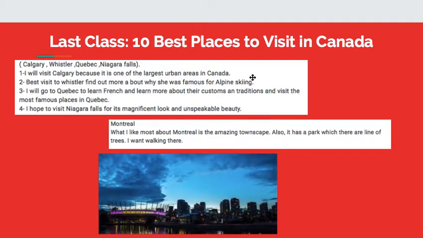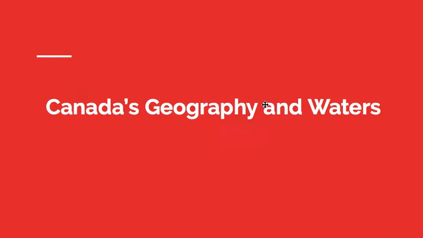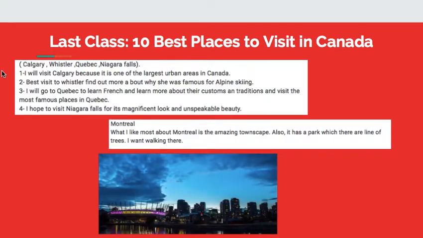It's a very beautiful and artistic city. This student rated all of their favorite places, which is awesome. They had Calgary as number 1, which is really gorgeous. Whistler, which is beautiful for skiing. Quebec, to help with French, and to talk about their culture and traditions. And Niagara Falls. So those are all wonderful choices. Thank you so much for those answers.